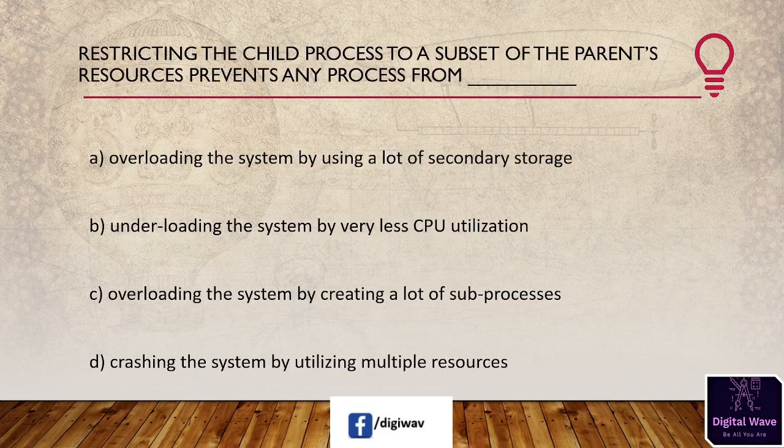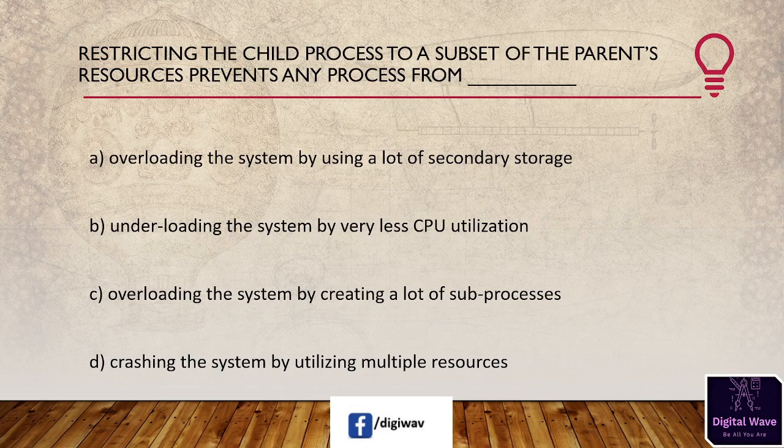Now next question is, restricting the child process to a subset of the parent's resources prevents any process from overloading the system by using a lot of secondary storage, underloading the system by very less CPU utilization, overloading the system by creating a lot of sub processes, or crashing the system by utilizing multiple resources.